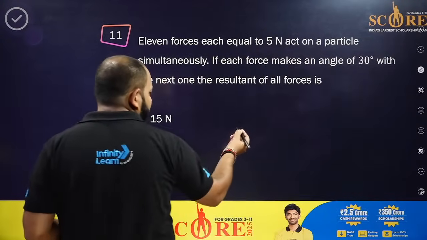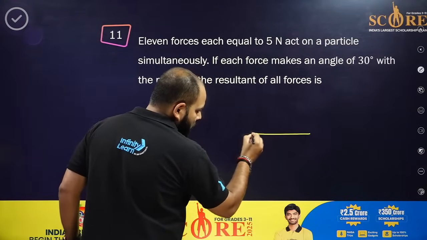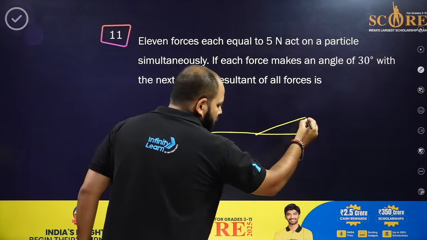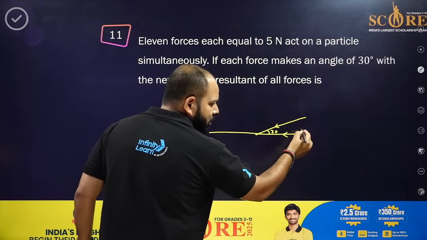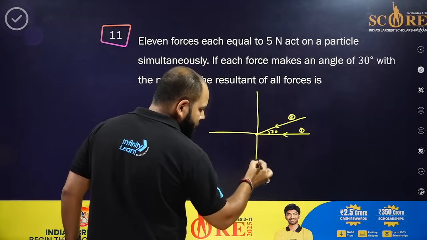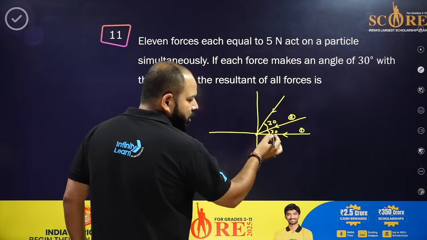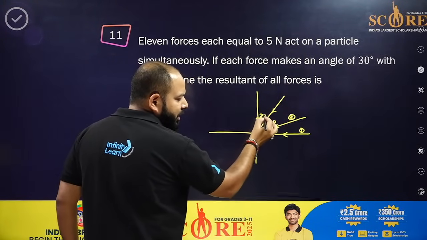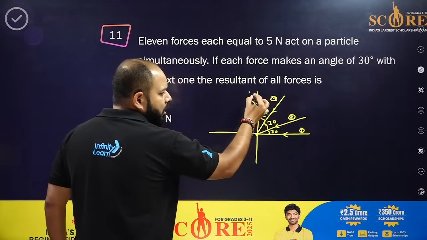This is the diagrammatic part. See, this one is making an angle of 30 degrees with this one. So one here, second, and it will form another 30 from this: 30, 30 is 60, and another 30 here, that is 90. So this complete is 90. So 1, 2, 3, and 4.